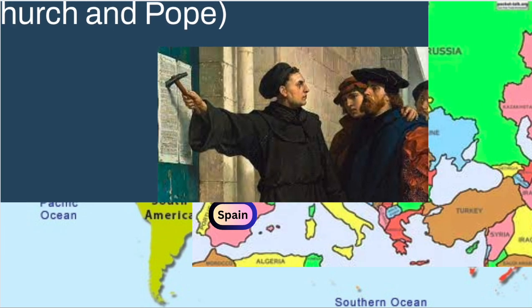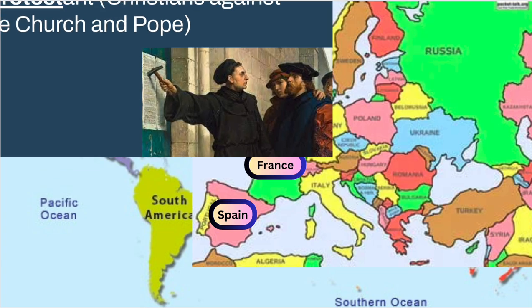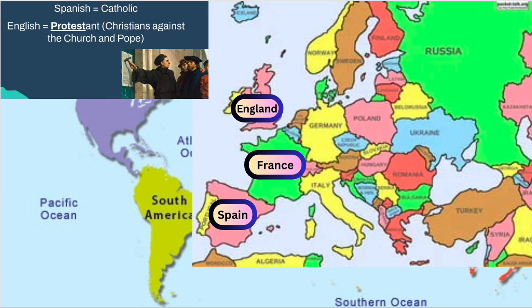And during this time, again, not so much about exploration itself, but as another effect, we do get a religious battle that happens as a result. While the country of Spain follows the Catholic Church, England during this time will have its own movement.